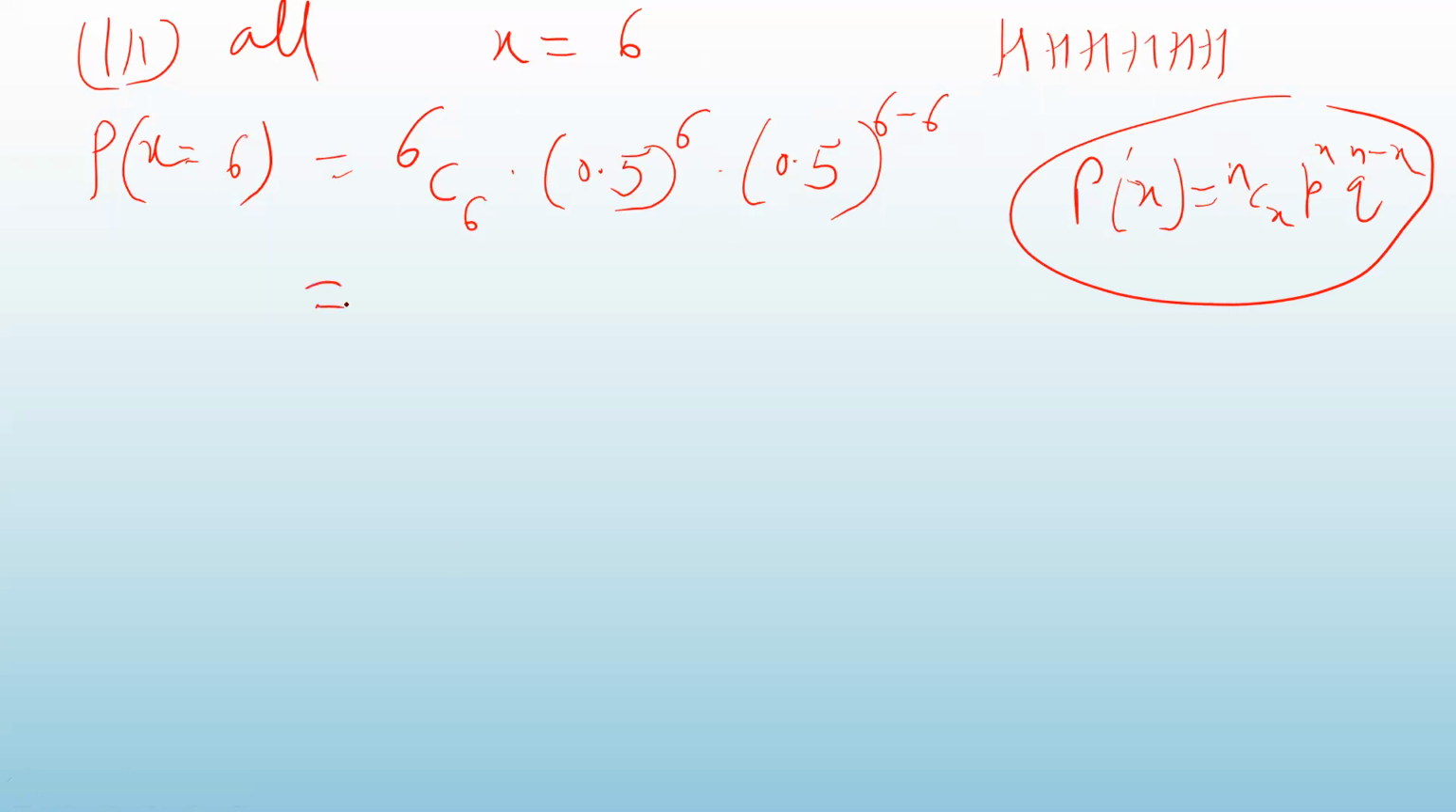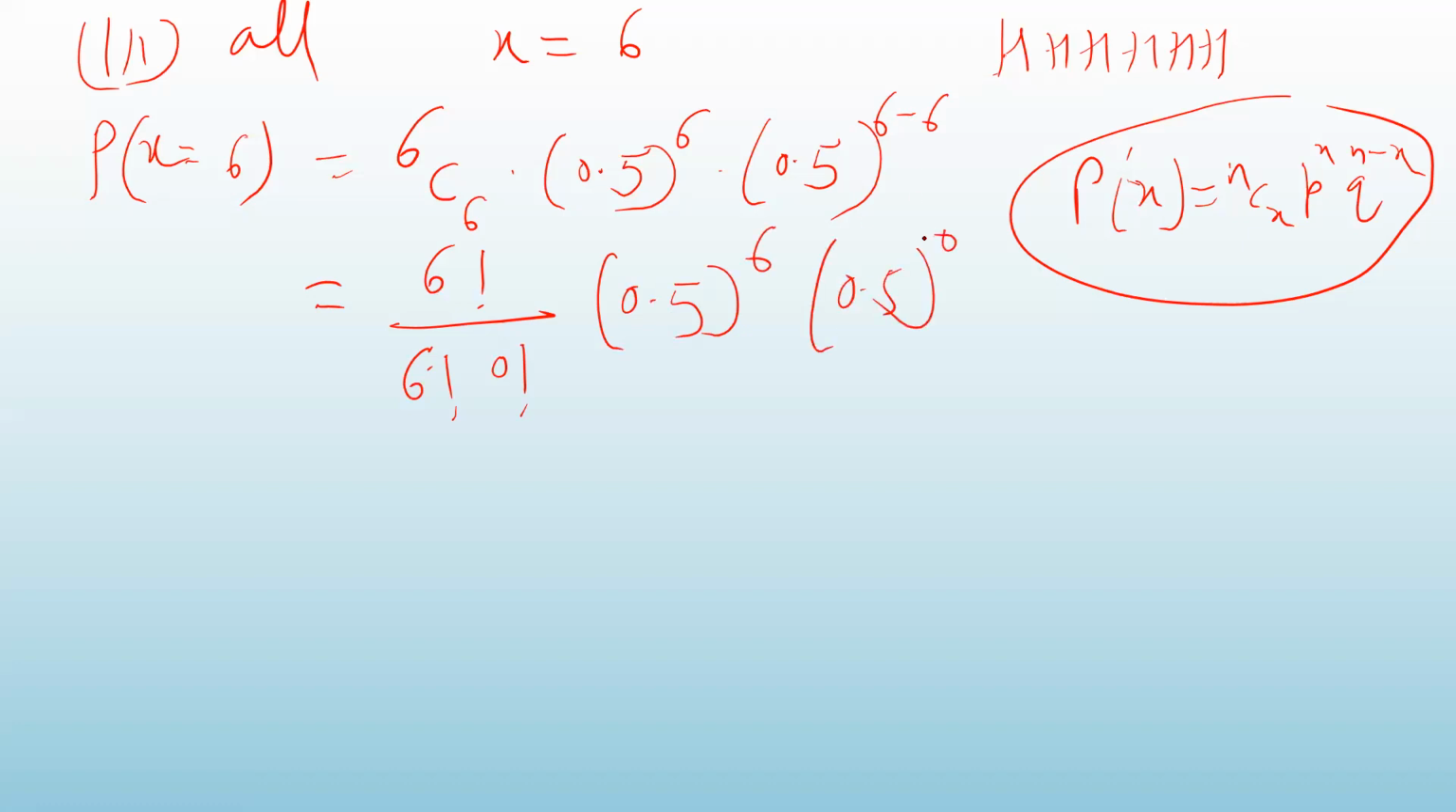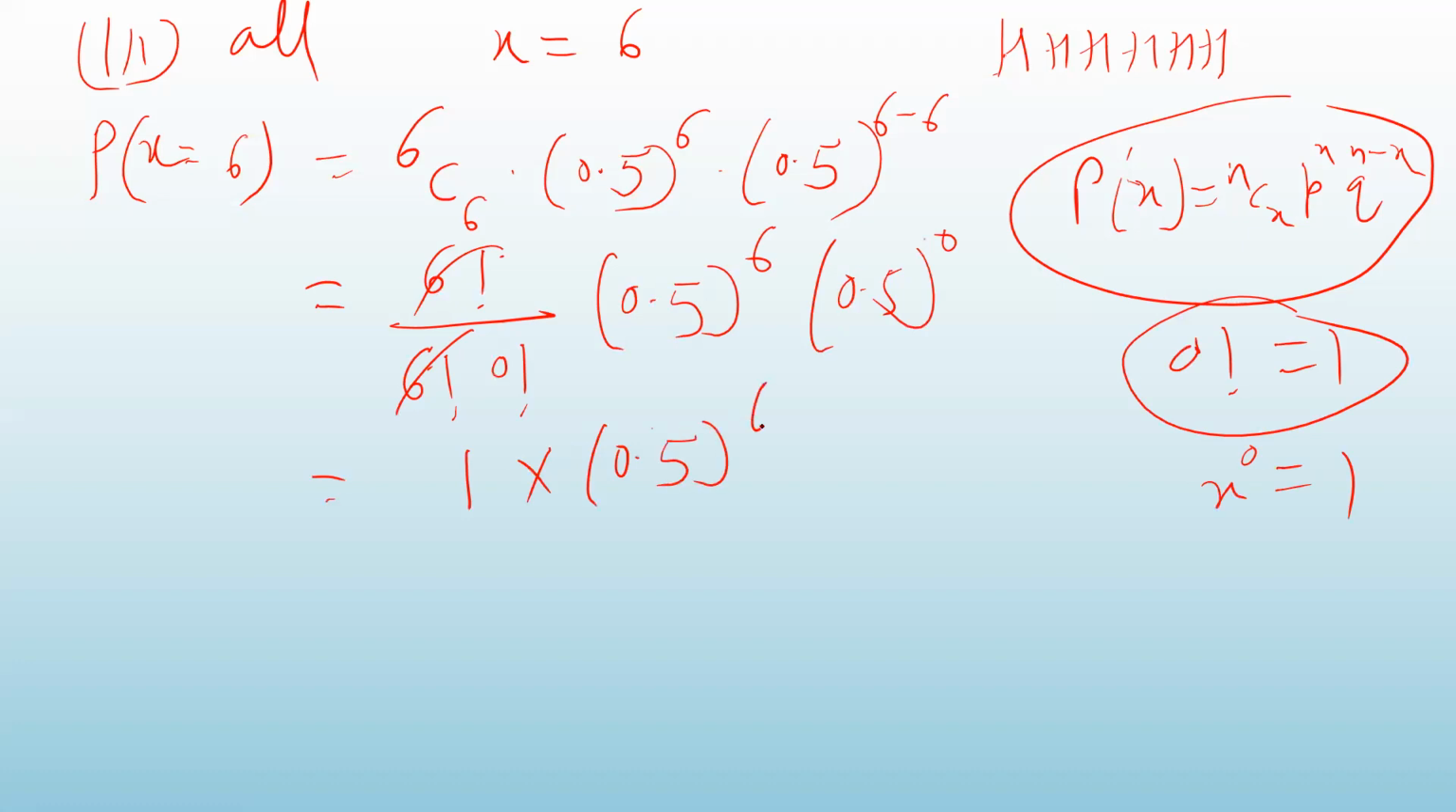Now find out what is 6C6. 6C6 is 6 factorial divided by 6 factorial into 6 minus 6, that is 0 factorial. Then 0.5 raised to power 6, and 0.5 raised to power 6 minus 6 is 0. So this and this will get cancelled. 0 factorial is 1. Any number raised to power 0 is also 1. So you will get 1 into 0.5 raised to power 6 into 1 again. So the answer will be 0.5 raised to power 6.